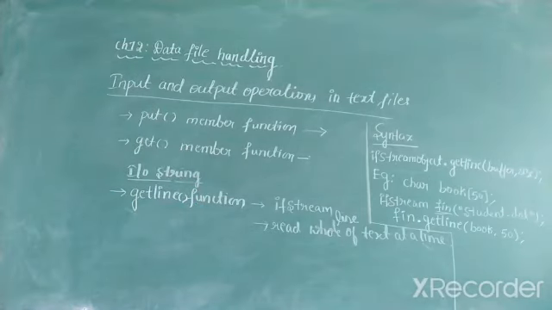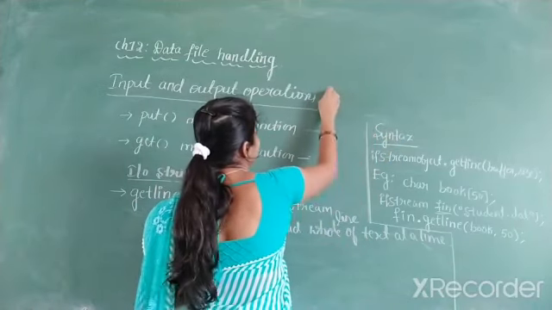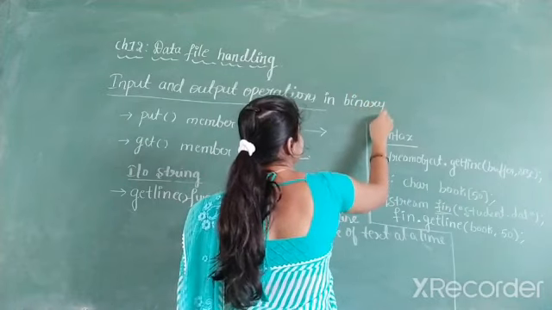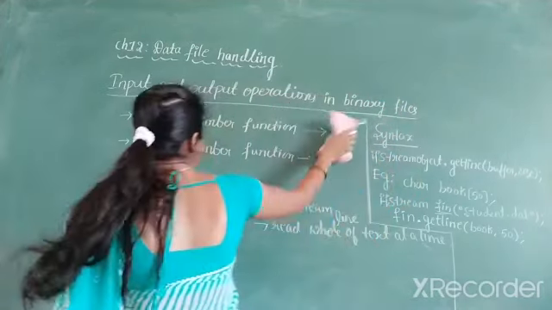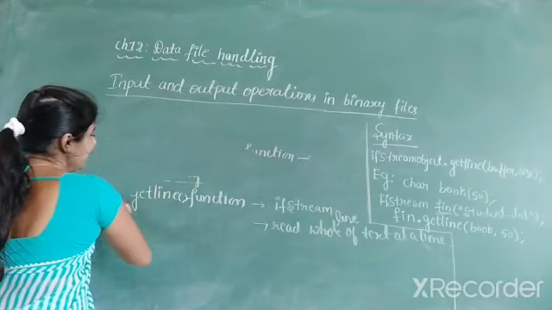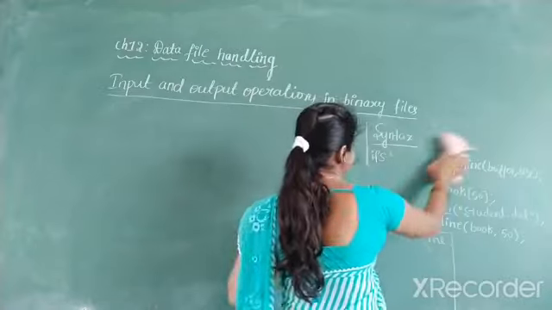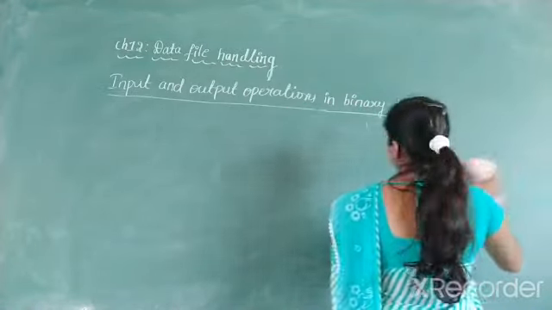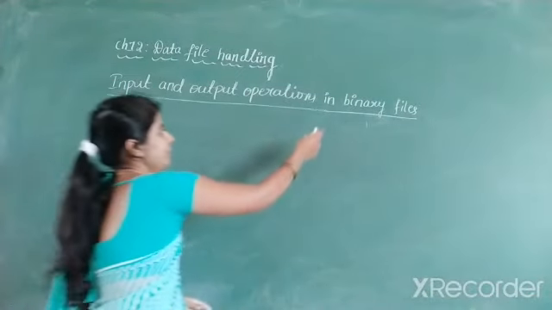So let us discuss the input and output operations in binary files. In binary files, we know that, what do you mean by binary file?